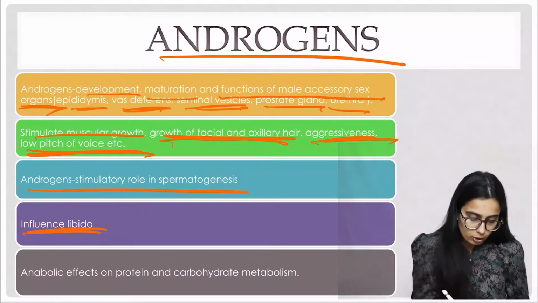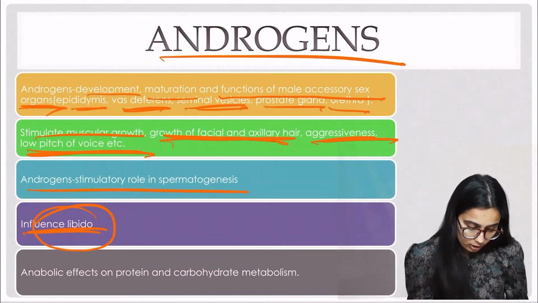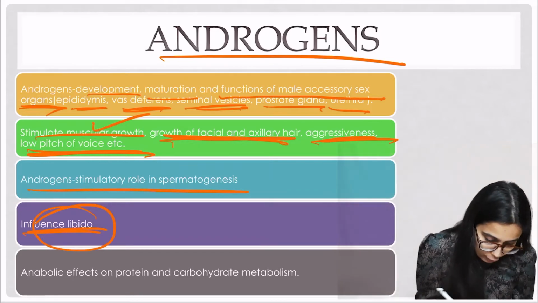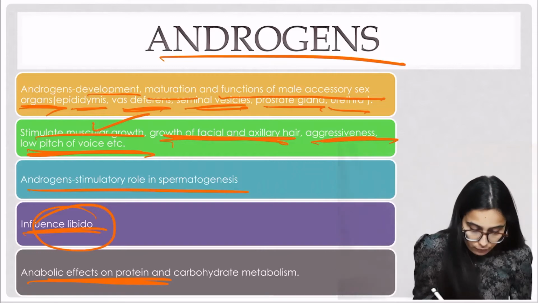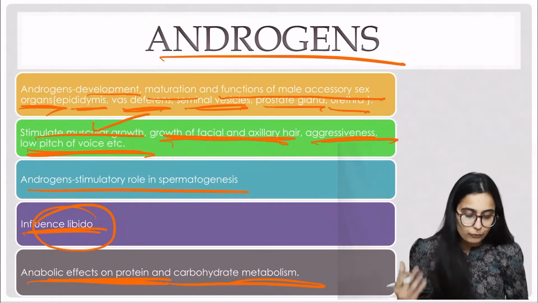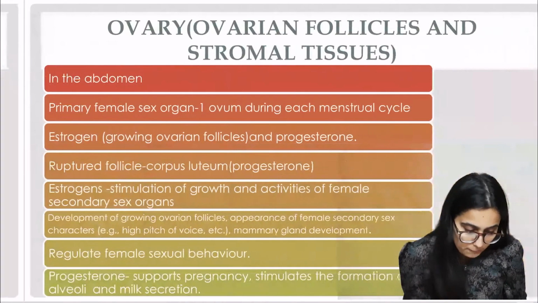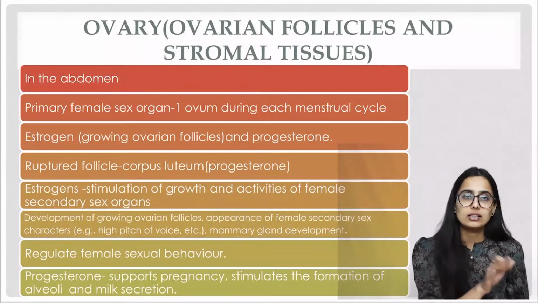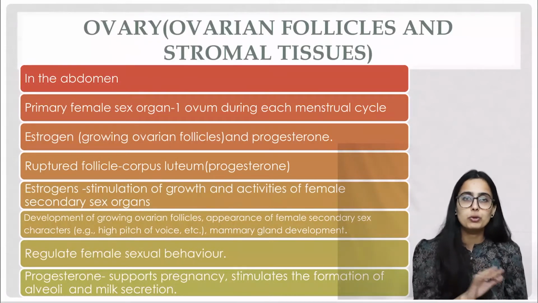They also influence the libido. As I told you, androgens stimulate muscular growth, so they have an anabolic effect on protein and carbohydrate metabolism, because they help in muscular growth. So this was about the androgens and the testes that had to be covered in this endocrine part. The rest of it will be covered in the human reproductive system.